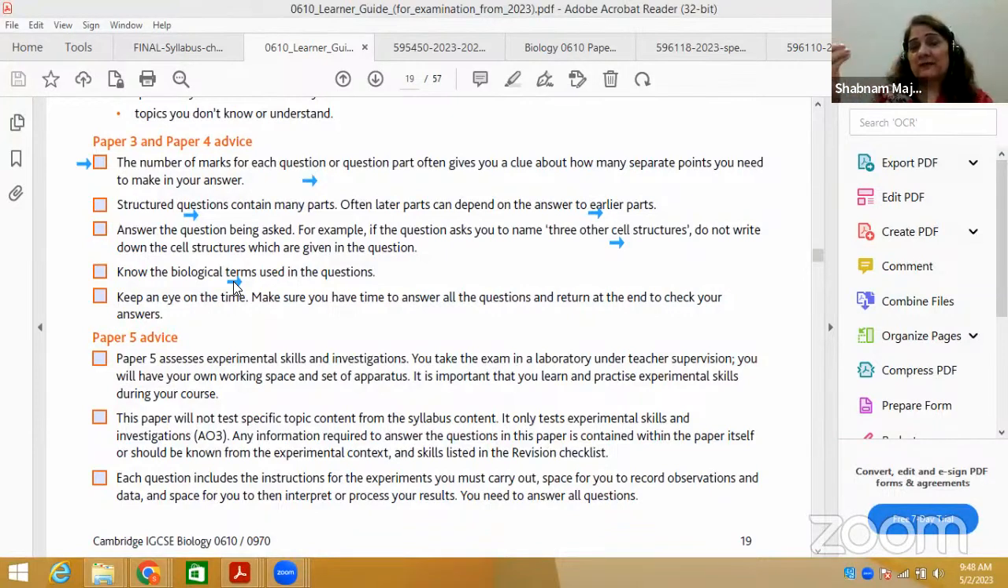Suppose I'm giving you an example. Diffusion is very simple: the movement of particles from a region of high concentration to a region of low concentration, that is down the concentration gradient. But for the osmosis definition, the latest updated definition is the net movement of water molecules from a region of higher water potential, which is a very important biological term to be used, towards a lower water potential through a partially permeable membrane. That is also down the osmotic gradient.